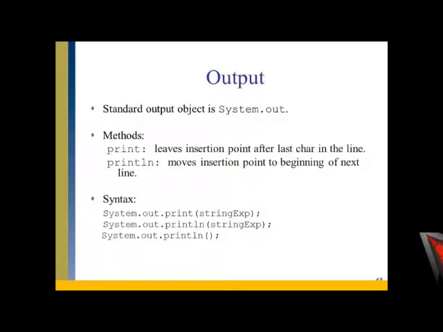Let's look at how we write an output statement in Java. The output statement in Java programming produces the result of any execution on the screen. The values to be produced on the screen are enclosed within brackets.